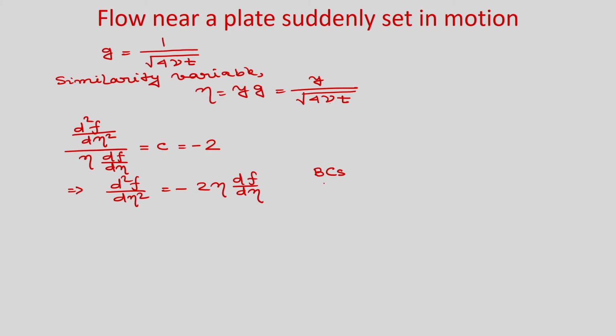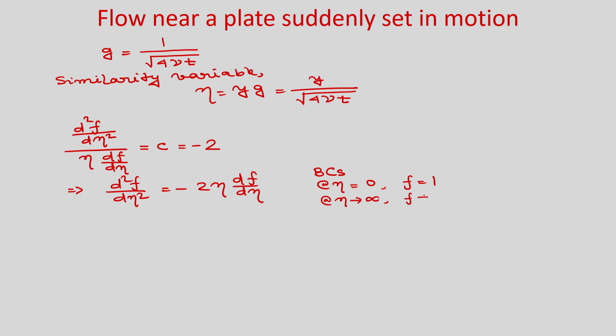So, now you can see that as eta tends to 0, u tends to U, right. So, it will become f is equal to 1. And as eta tends to infinity, obviously u will become 0 and